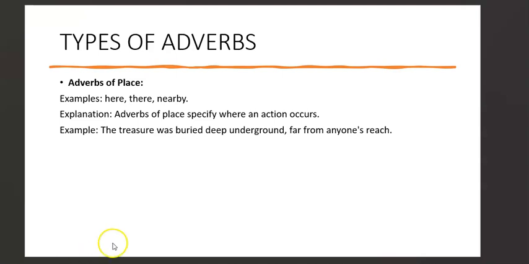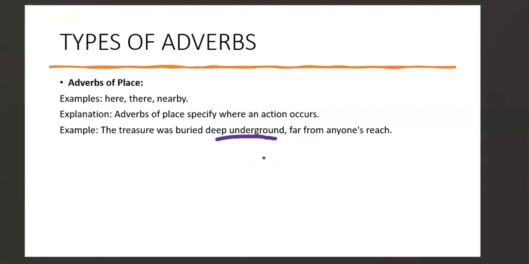So, the treasure was buried deep under the ground, far from anyone's reach. So where's the adverb of place here? The treasure was buried deep under the ground. So you notice that the adverb of place here is showing us where something happened. So where was the treasure buried? It was buried deep under the ground. So this is our adverb of place, showing us where something was buried, okay?